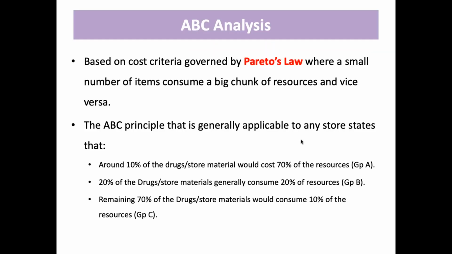Around 10% of drug store material costs 70% of the resources, that is group A. 20% of drugs consume 20% of resources, that is group B. And the remaining 70% of the drugs consume 10% of the resources, that is group C.